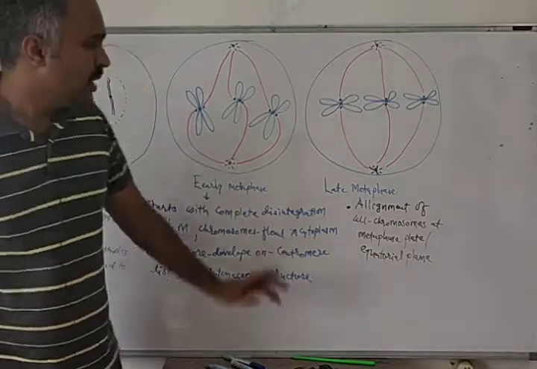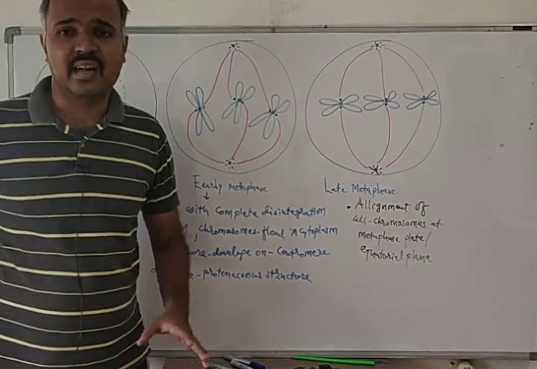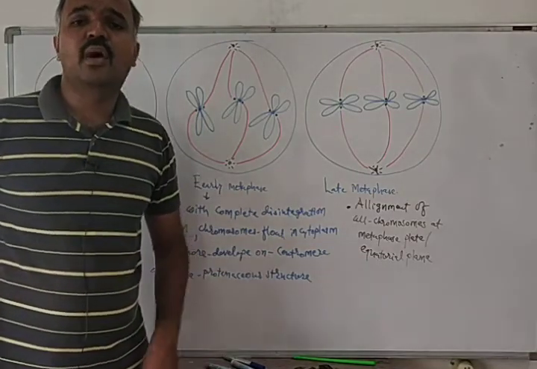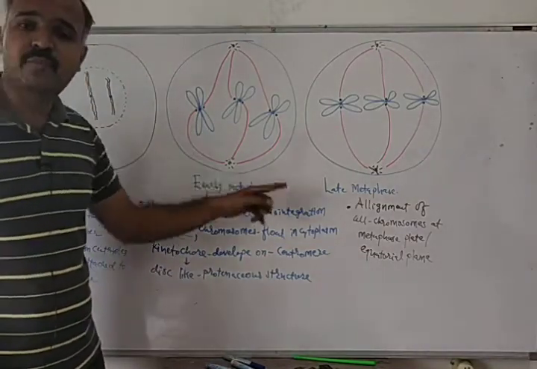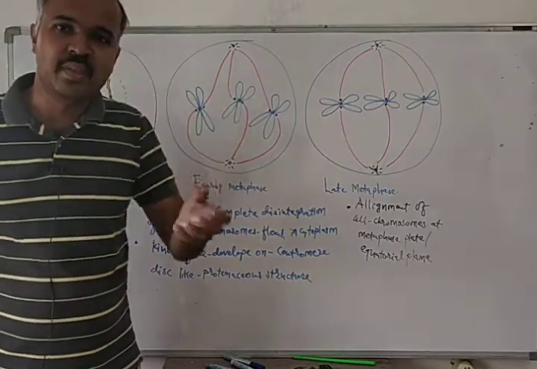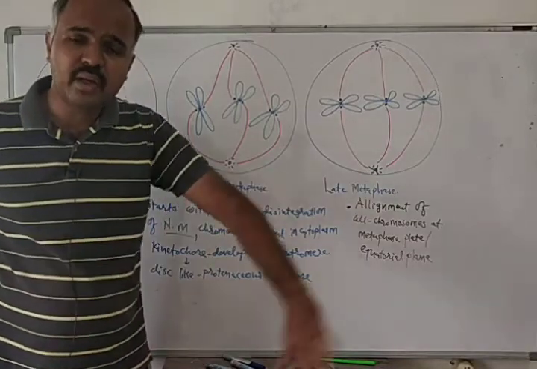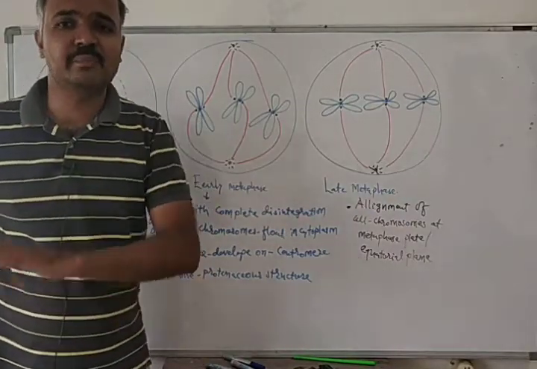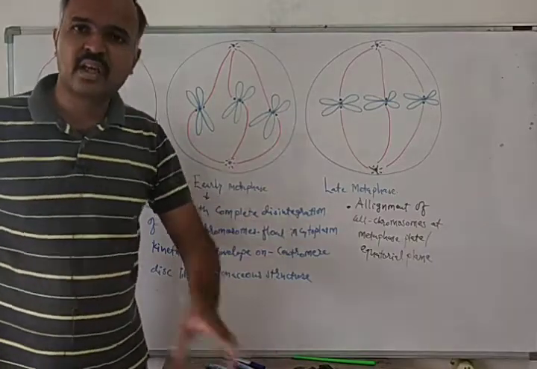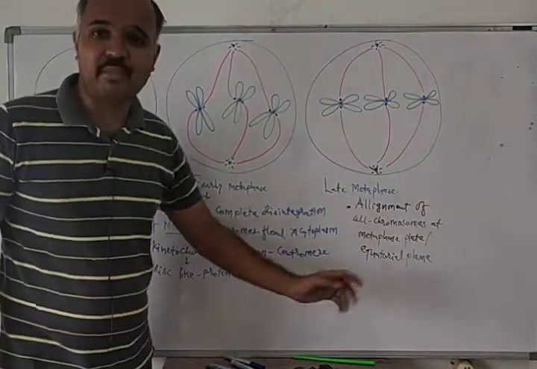So late metaphase is characterized by alignment of all chromosomes. Previously, all chromosomes were floating in the cytoplasm, but now the spindle fibers will bring all chromosomes onto a single plane. This is known as late metaphase.